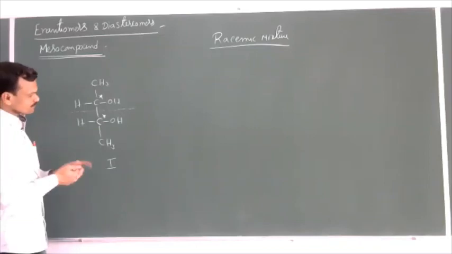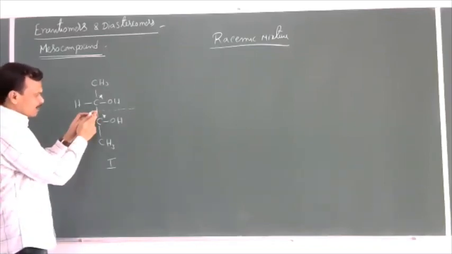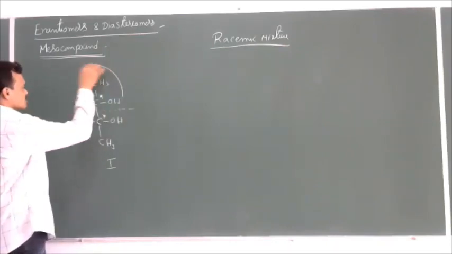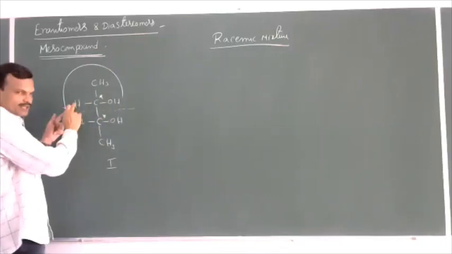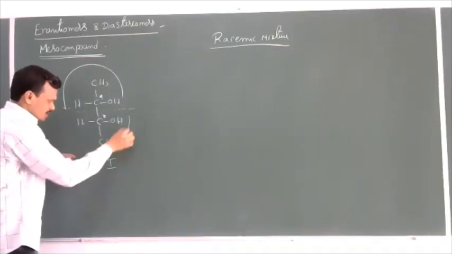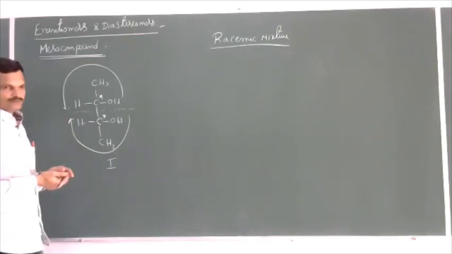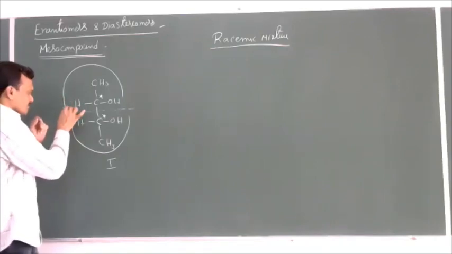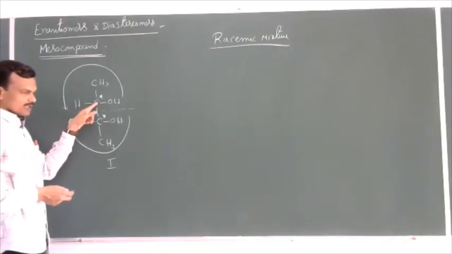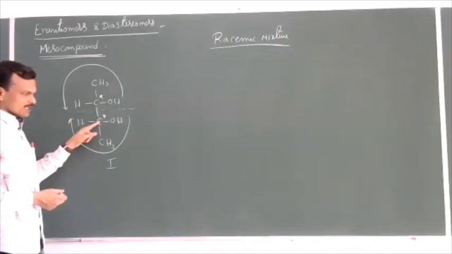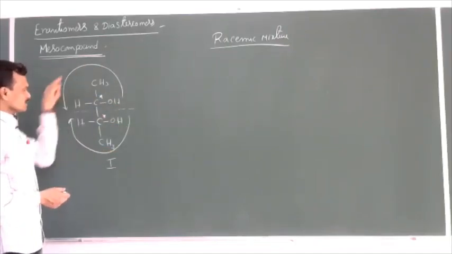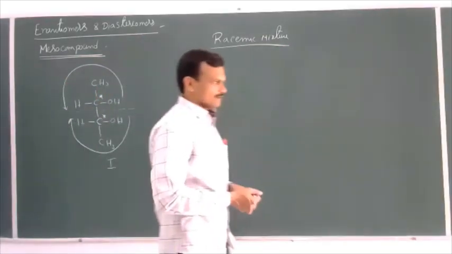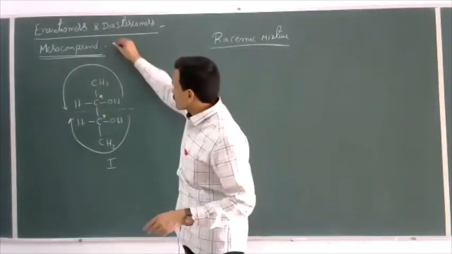The reason is that the optical rotation of one half of the molecule, with the direction OH, CH3, H like this, and in the other half in this direction, is opposite. That means one half of the molecule has an optical activity opposite to the other half. This is called internal compensation, and such compounds are called meso compounds.